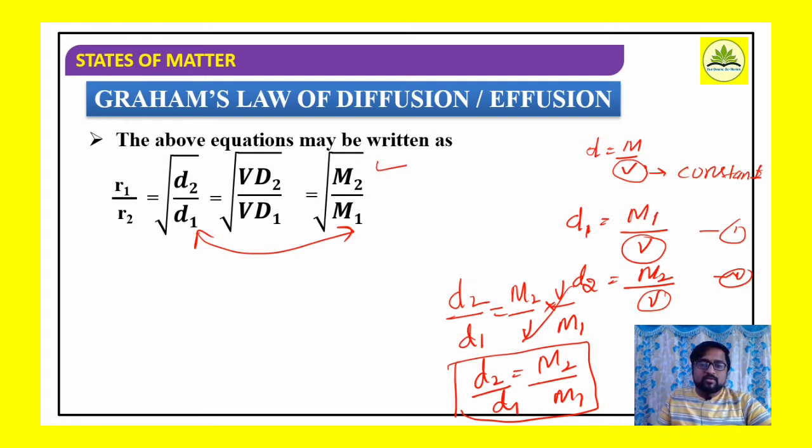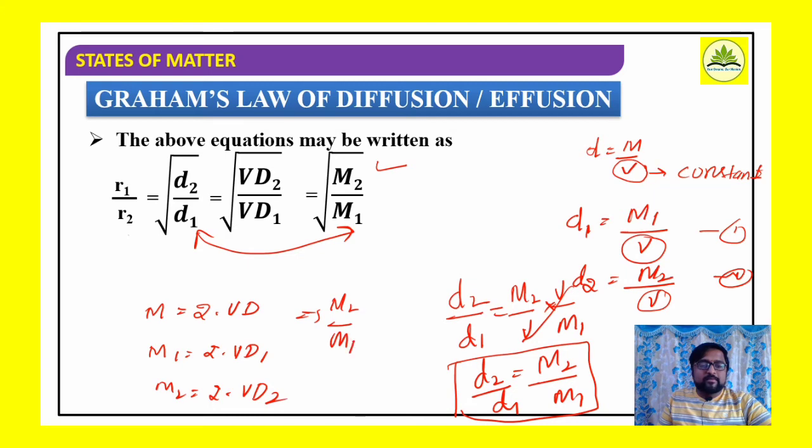Well, now further we know molecular weight. What is the relation between molecular weight and vapor density? Molecular weight is equal to 2 into vapor density. M1 is nothing but 2 into vapor density of the first gas, and M2 is equal to 2 into vapor density of the second gas. So if I consider M2 by M1, it is 2 into VD2 divided by 2 into VD1, the 2 cancels.